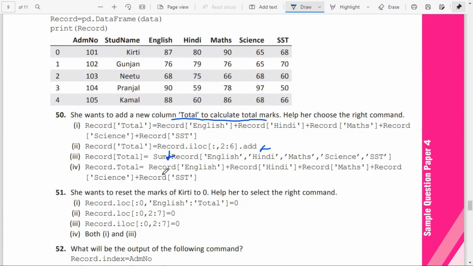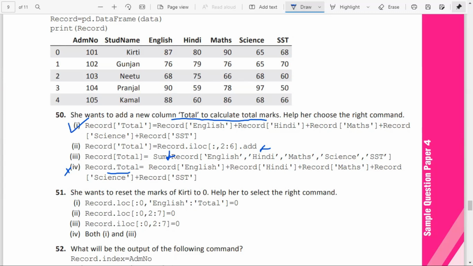So among 1 and 4, which is the correct answer? record inside the square bracket total, that's the new column, or record dot total. Record dot total we cannot call before creating the column. After creating the column, only then the dot operator can be used for the display. So this is not correct. Okay, this is also wrong. So the answer to the question is option 1.